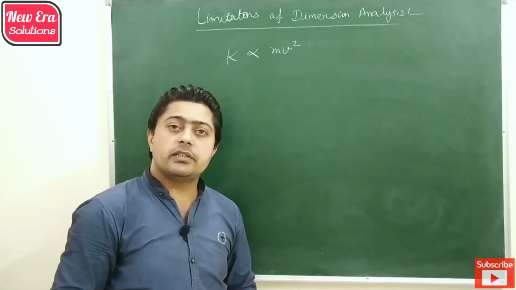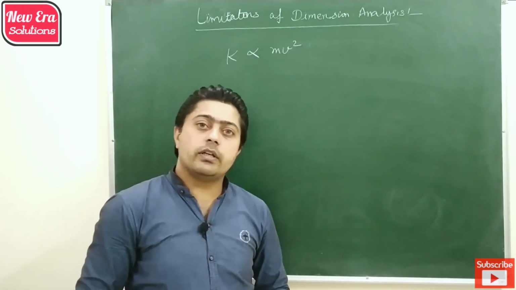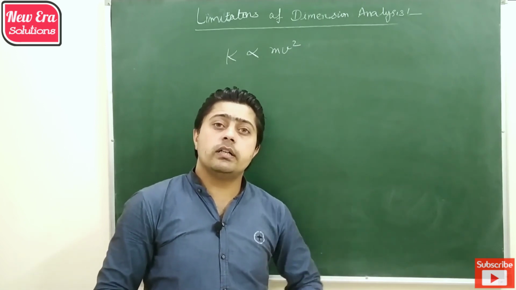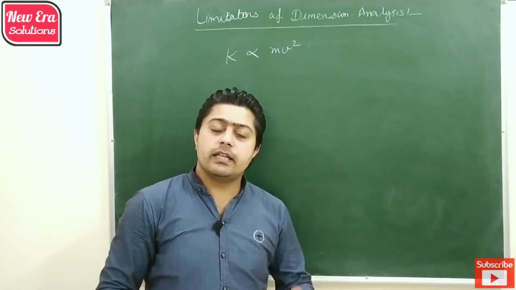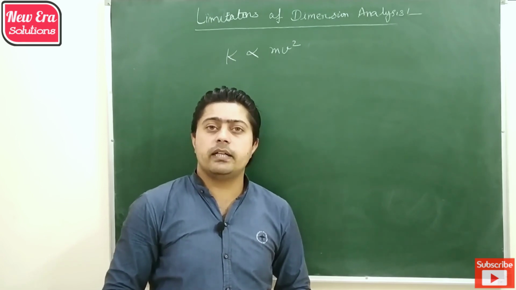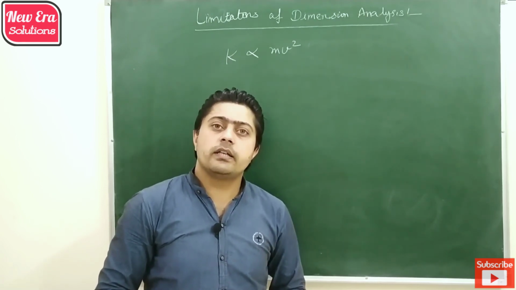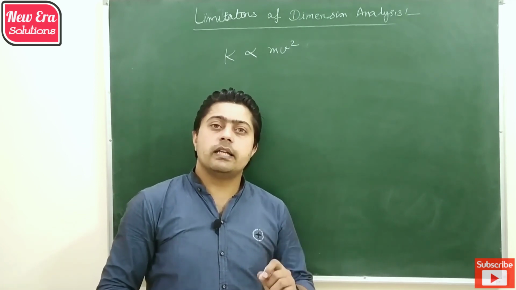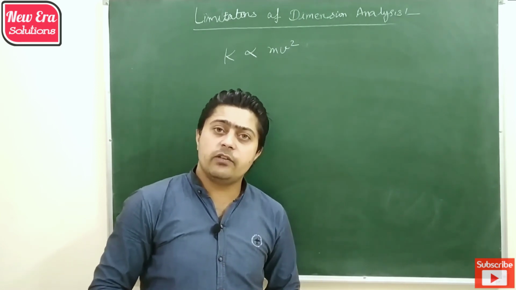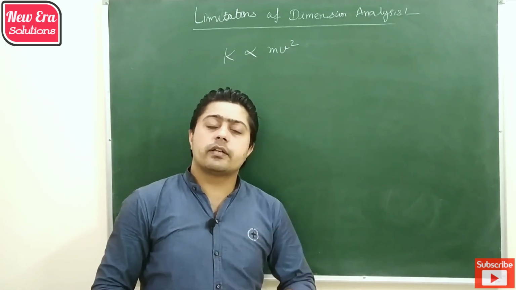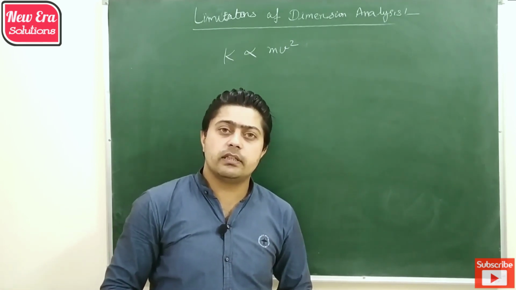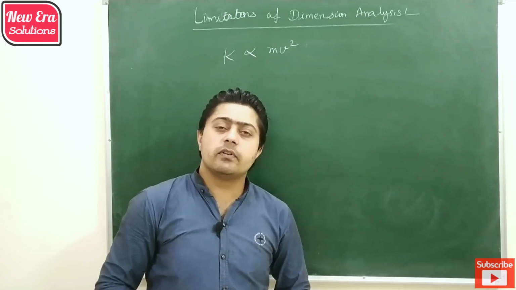The third limitation is that when we are going to derive a formula and it has more than one term on one side, then again it will fail to determine the other part of the equation. There is also another limitation of the dimensional method, that it will not provide any information about the trigonometric terms, logarithmic terms or exponential terms used in any given formula.